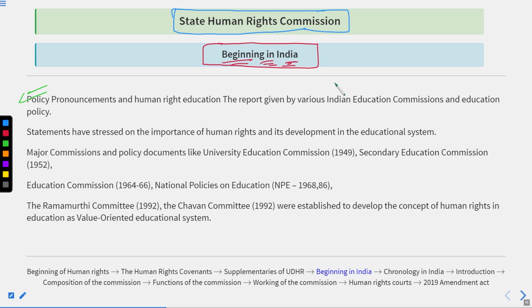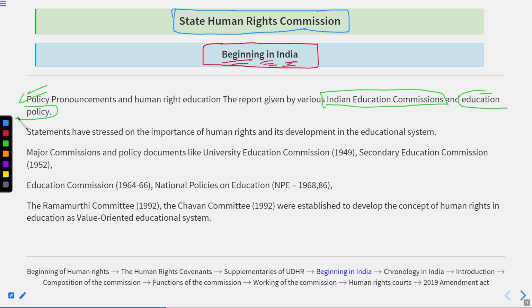All right, so these areas have significance in the proclamation of human rights education in India. Statements have stressed the importance of human rights and development in the educational system.